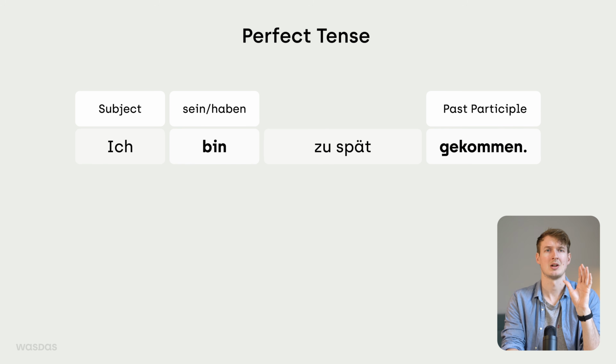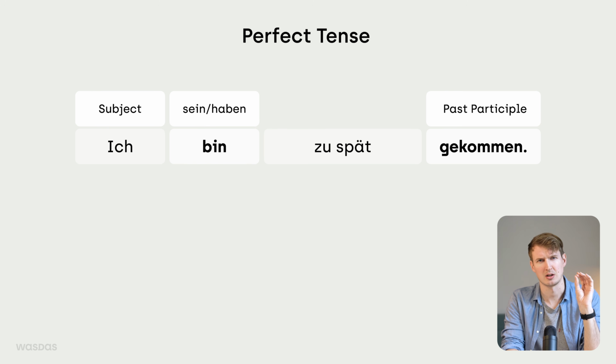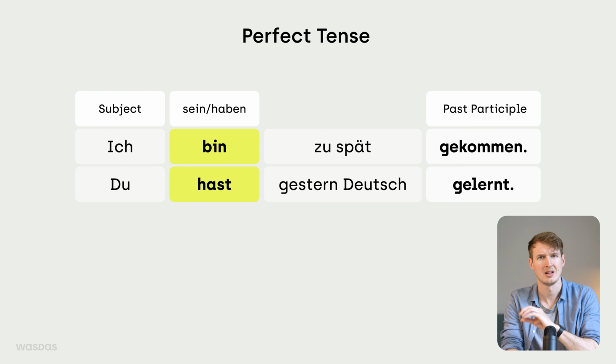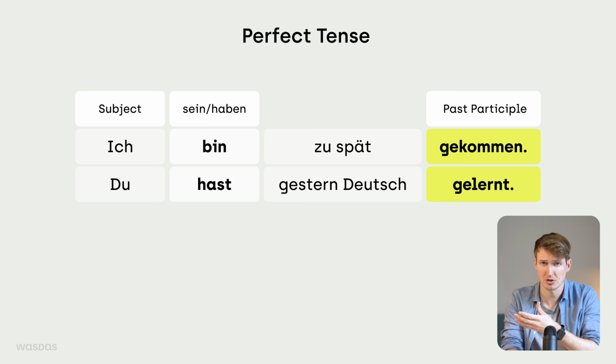So if we wanted to say, I was late, again, very unrealistic, we'd say, ich bin zu spät gekommen. If we wanted to say, you learned German yesterday, we'd say, du hast gestern Deutsch gelernt. Something we see here with these two new examples is that the form of sein or haben might change, but not the participle forms in the end of the sentence, which is good news. This form here, gekommen or gelernt, will always stay the same, no matter what the personal pronoun is. The bad news though is that we have to learn these participle forms by heart.